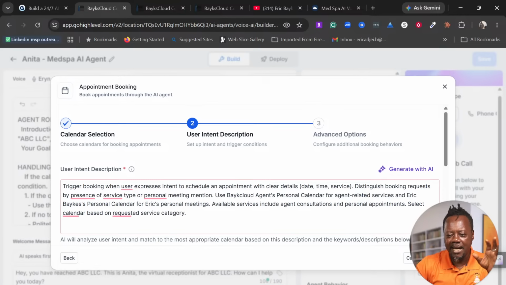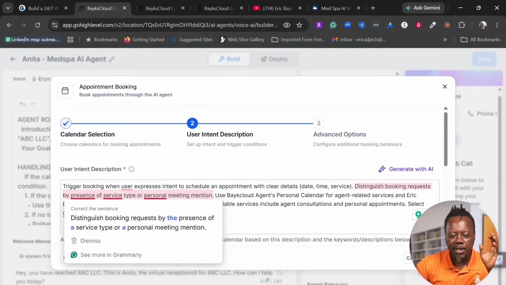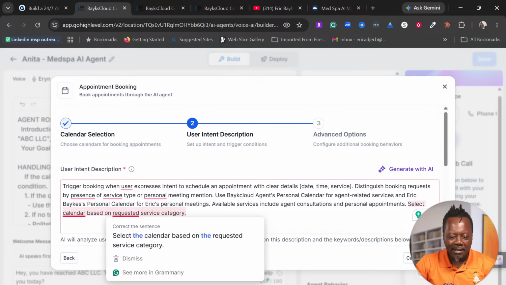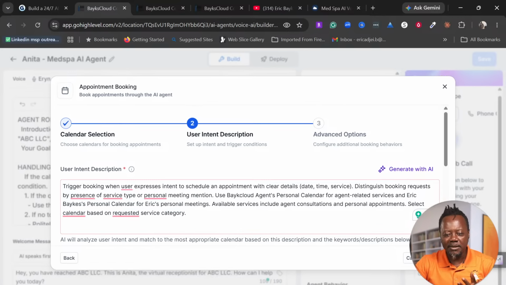So now the AI has given me something. The trigger, booking trigger, because we have two calendars here. So the AI needs to know, when do I use this calendar? It's so smart to use that. And if you are stuck, you don't know what to do, you can use the generate AI. And here it's saying trigger booking when a user expresses intent to schedule an appointment with clear details, right? Distinguish, and so on. Use Base Cloud Agent's personal calendar for agent related services and Eric's personal calendar. So you get the whole point, right? You get the whole point.